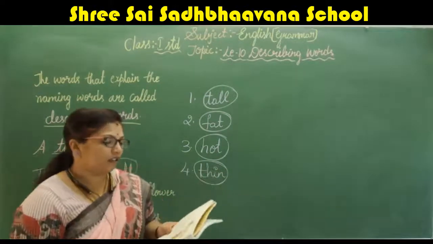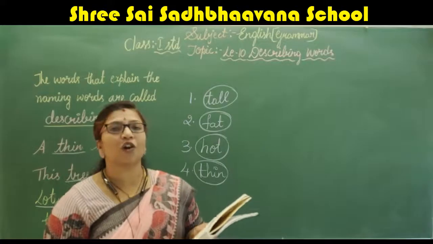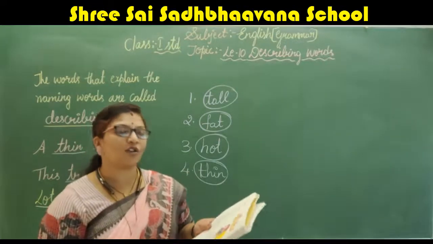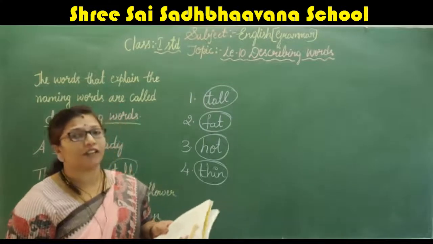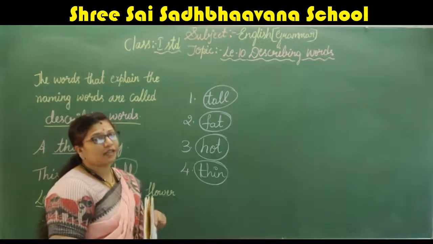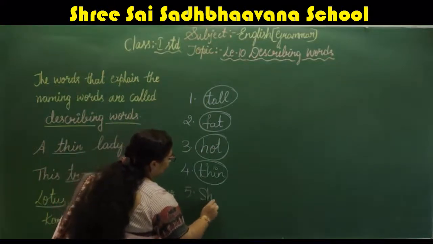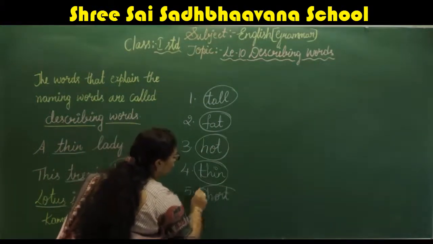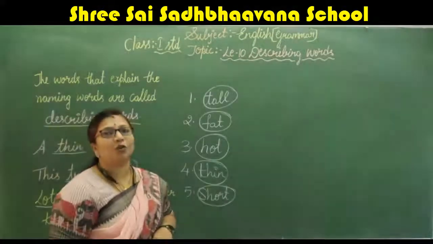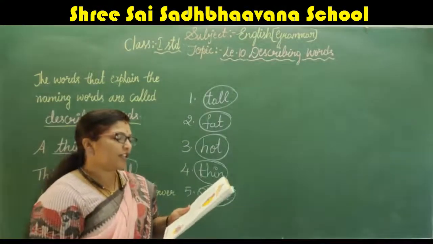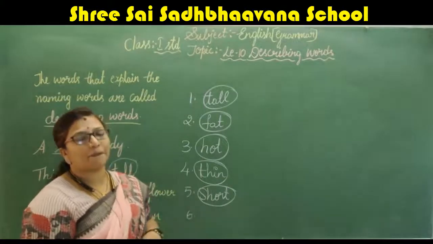Fifth one, Vincent is a short boy. How is Vincent looking, short or tall? Short, they have given. Which word is explaining this? Short. So circle S-H-O-R-T, short. Sixth one, she is very happy.